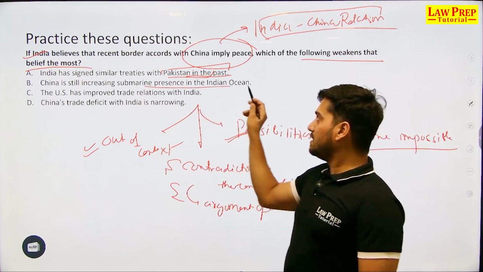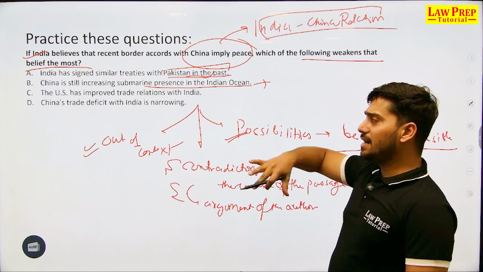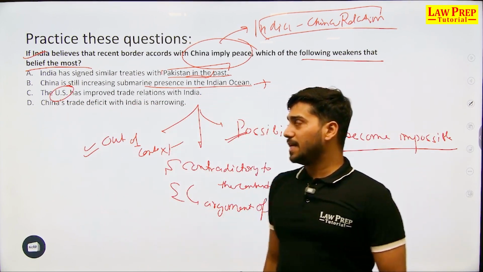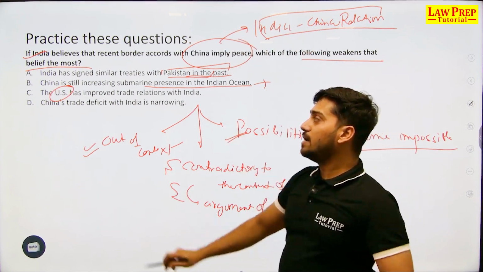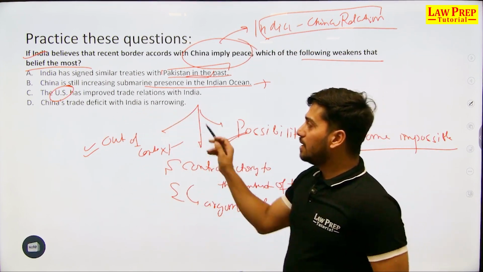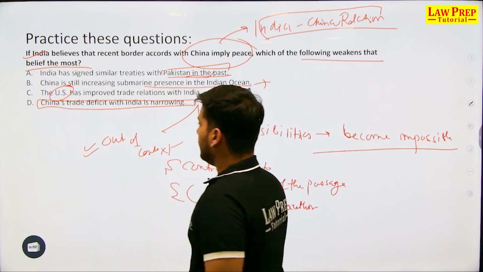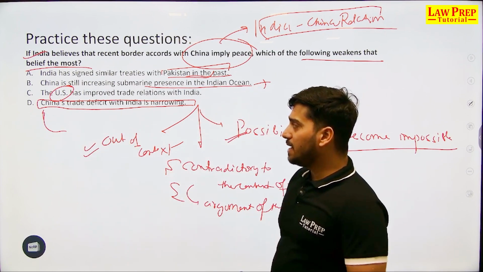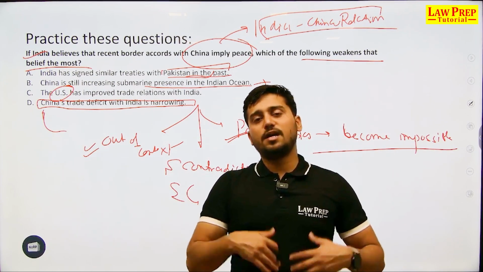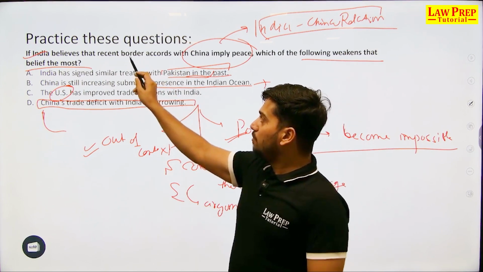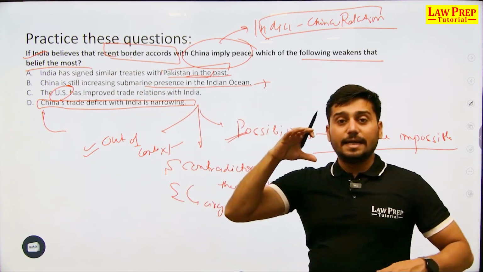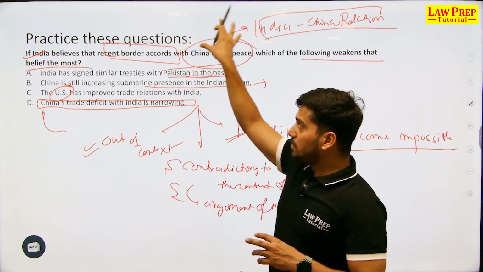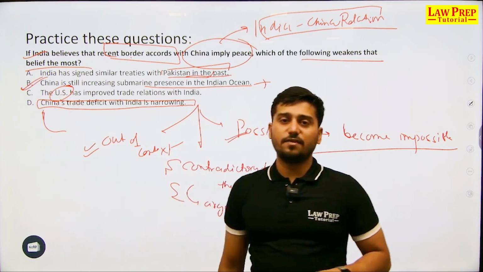China is still increasing submarine presence in the Indian Ocean, closer to India, indirectly associating China with India. US has improved trade relations with India, again choosing a particular subject which is not related to the subject of the weakening argument. China's trade deficit with India is narrowing, which means that India is exporting more to China and importing less. That is not reflective of peace, because when we talk about border accords, you're basically talking about a defense crisis, not an economic crisis, and that is again relating the object to the subject. Again, you will come to this. B is the safer choice to go with.